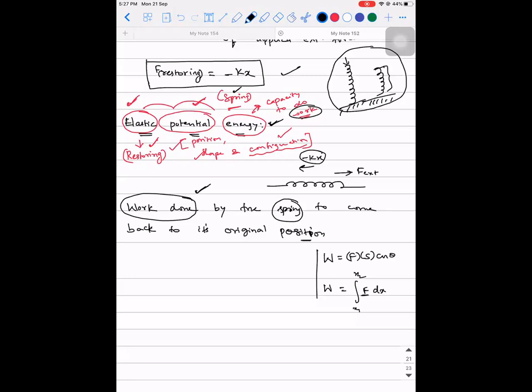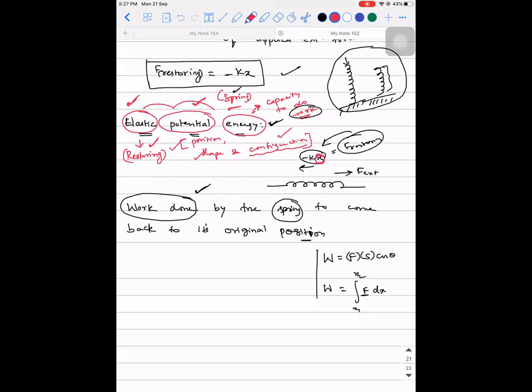Force mathematically should be a function of whom? Force should be a function of displacement. Look at the restoring force. Is it a constant value or a function of displacement? Function of displacement, because it depends on x.